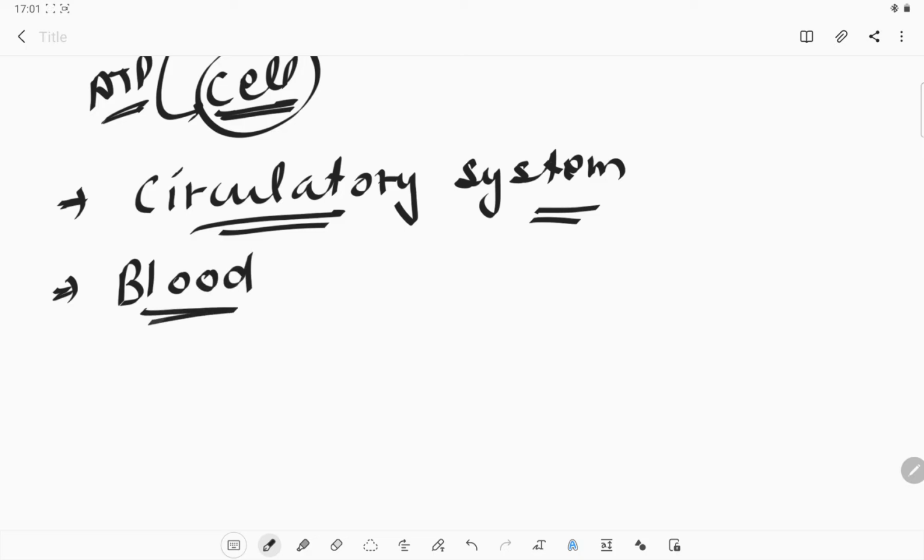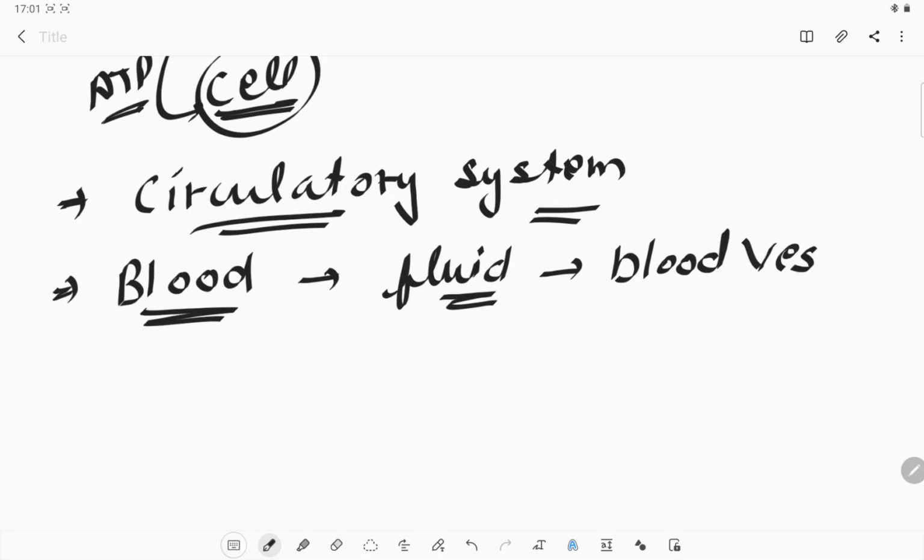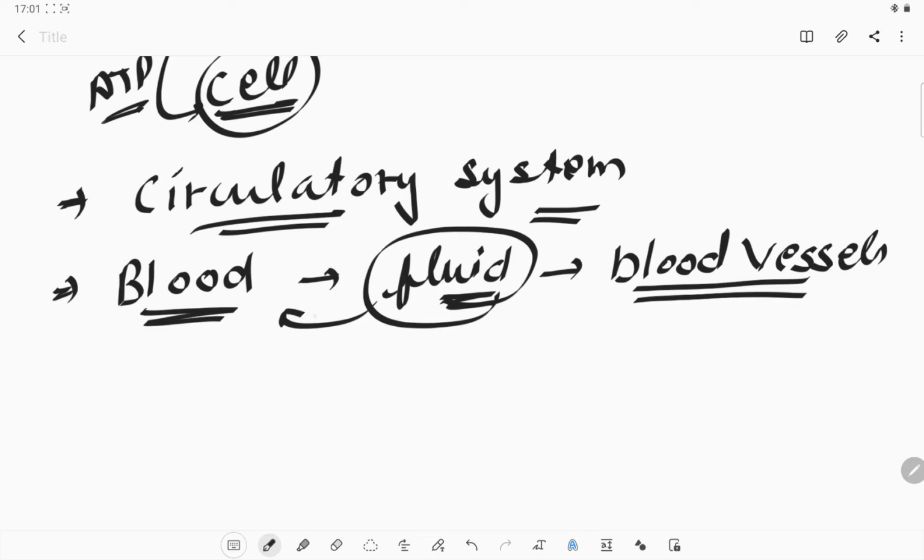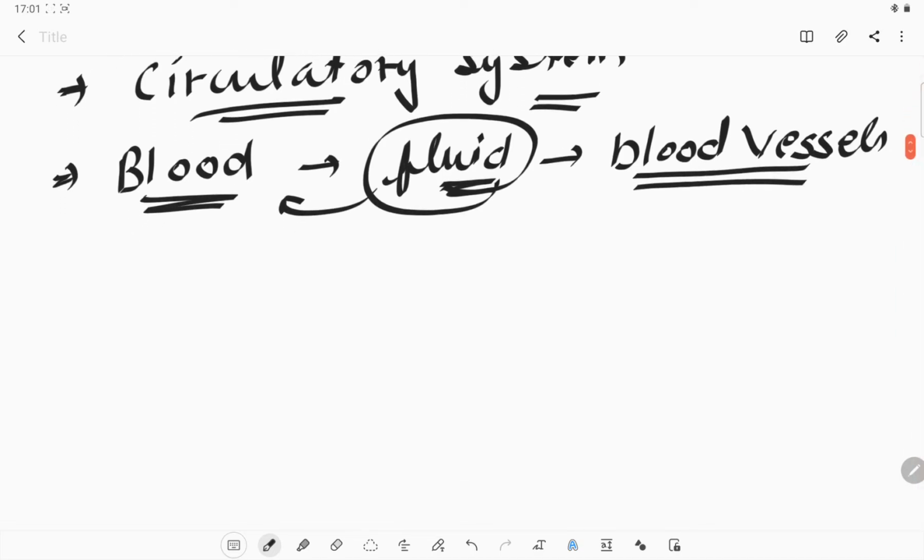The major component of the circulatory system is the blood. What is blood? It is a fluid which flows through the blood vessels. Blood vessels are small tube-like structures which form a network throughout our body. They contain a fluid, and that fluid is called blood.